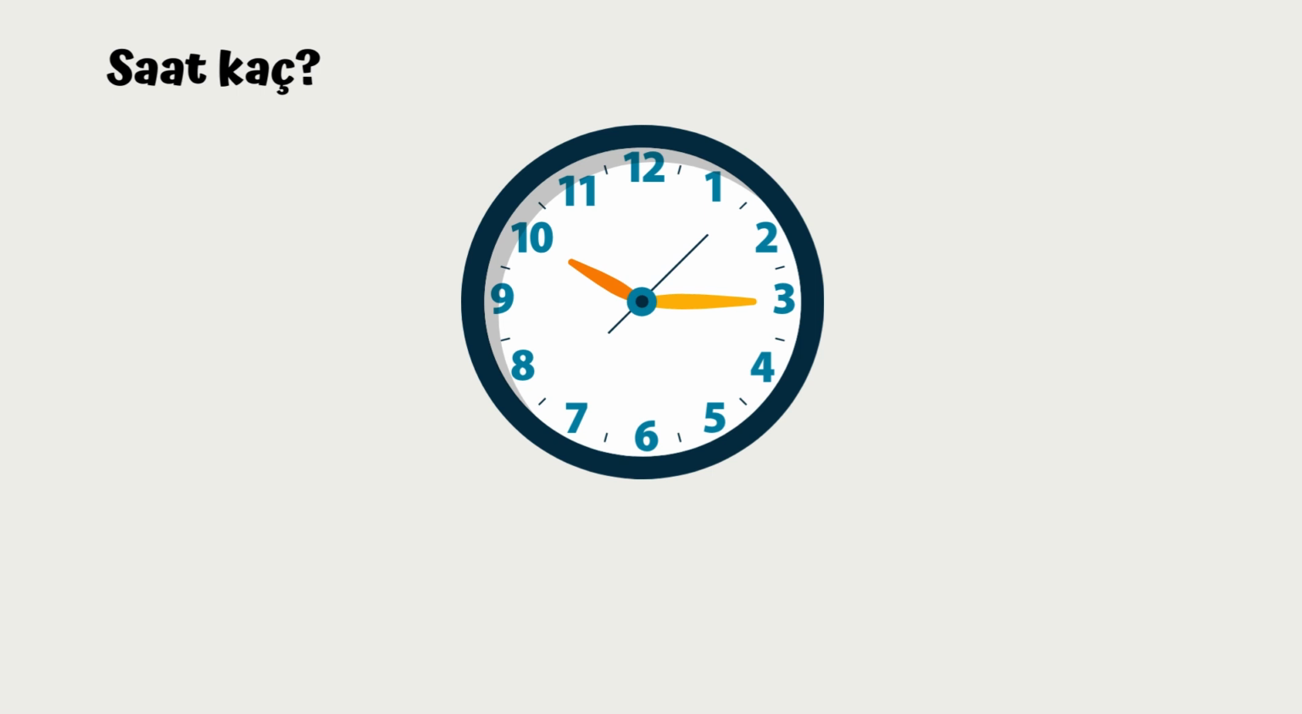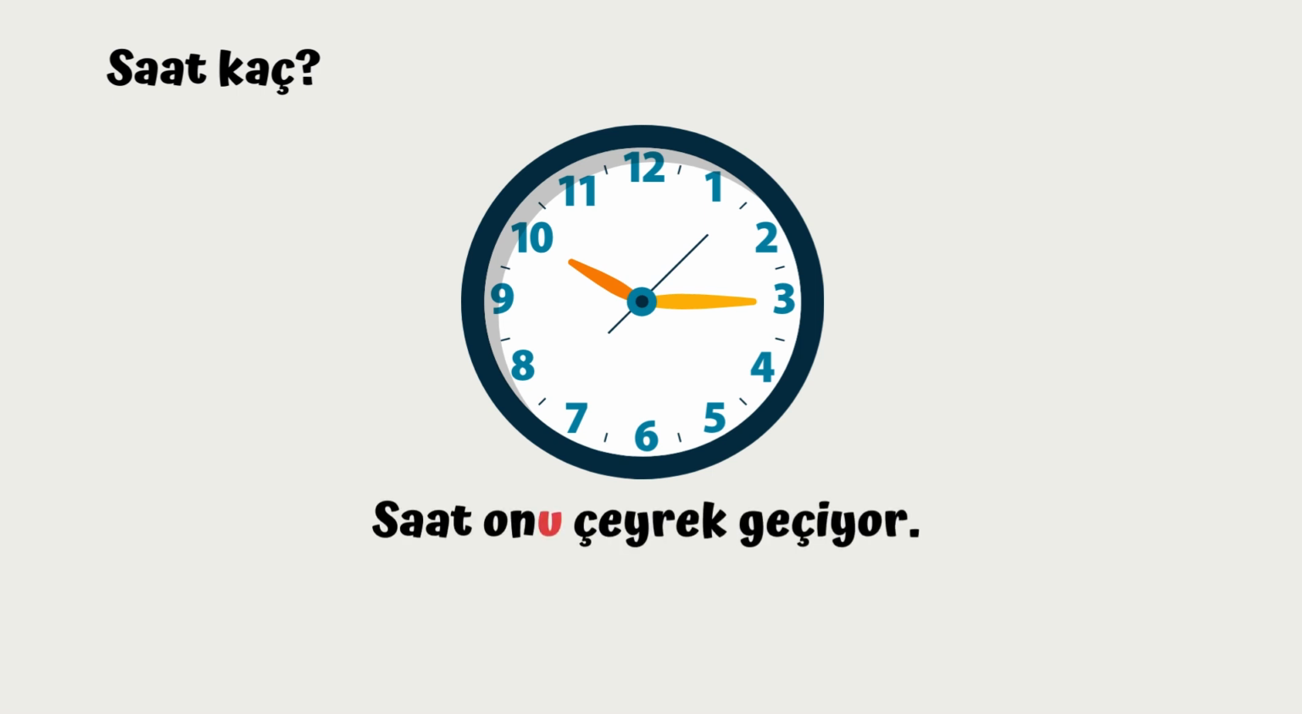Okay. Let's take a look at another example. Saat kaç? What time is it? So it is 10:15. So how do we say that in Turkish? Saat 10, which means 10. And I put an ending. The final vowel is u. So I'm going to use u ending and then çeyrek geçiyor. So it is saat 10'u çeyrek geçiyor.